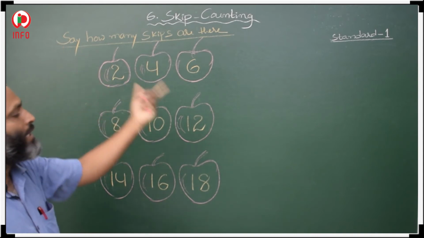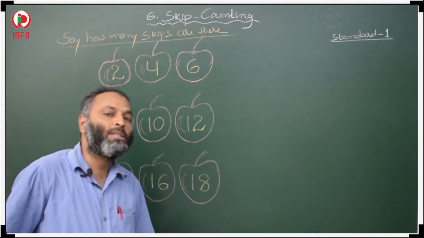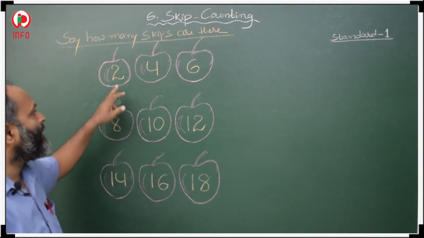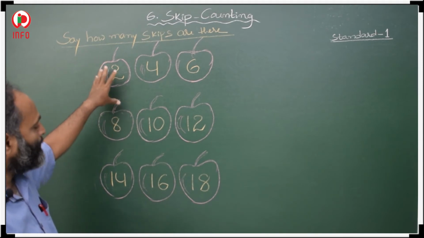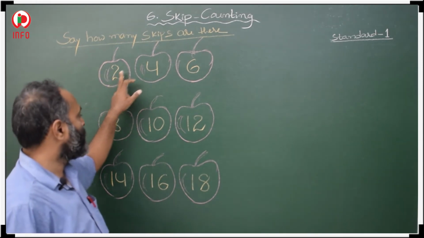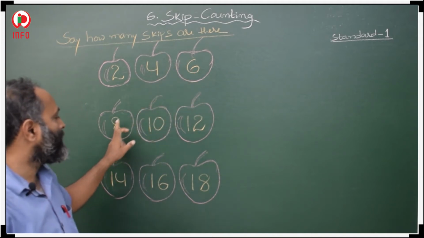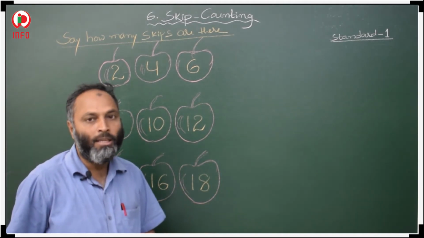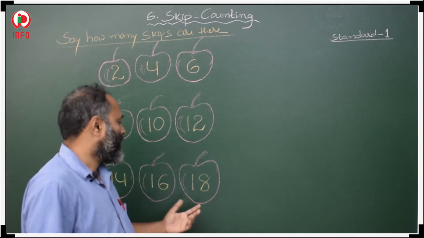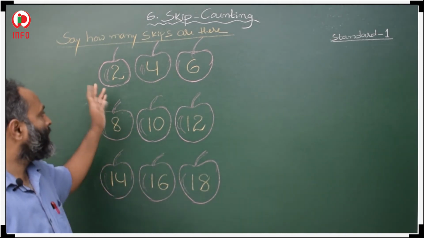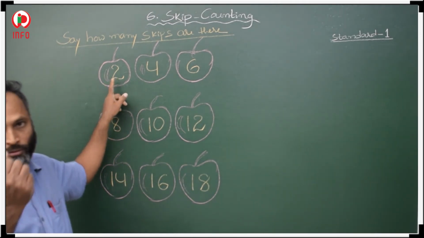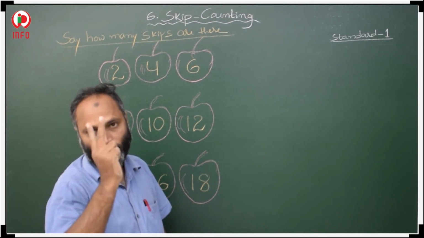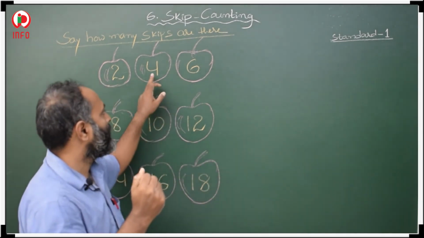Now students, see here. We have to say how many skips there are. From where do we start? On the apples some numbers are written: 2, 4, 6, 8, 10, 12, 14, 16, 18. See, what is the skip here? 2 to 3, 3 to 4. The skip is 2. Skip of 2's.